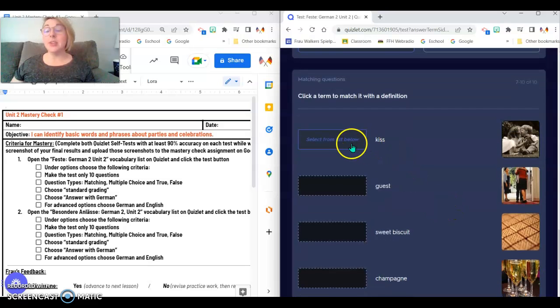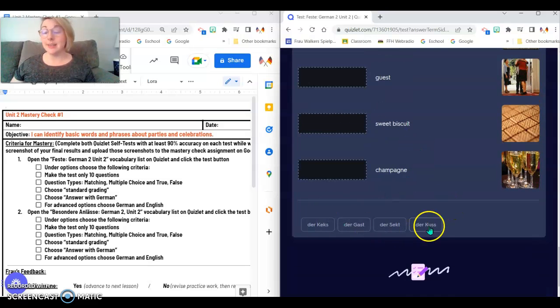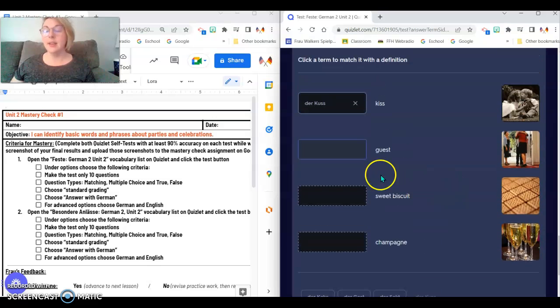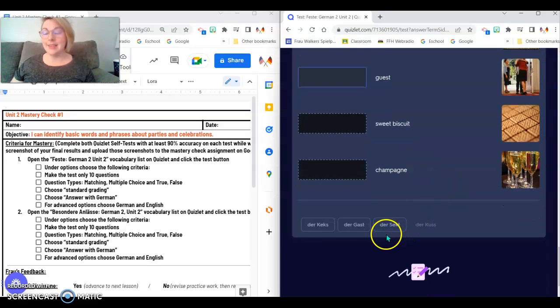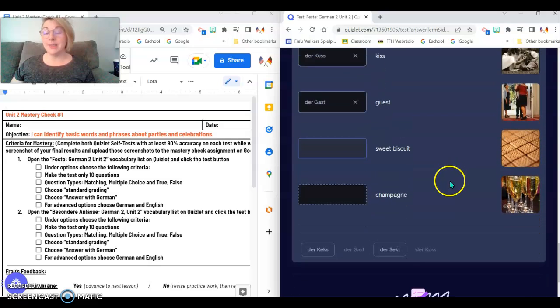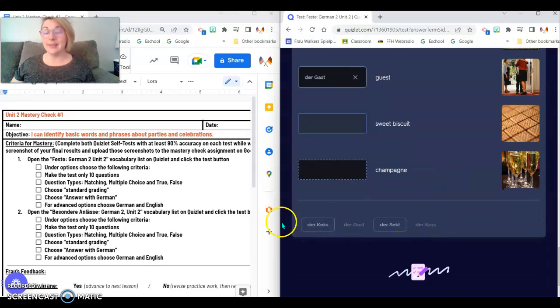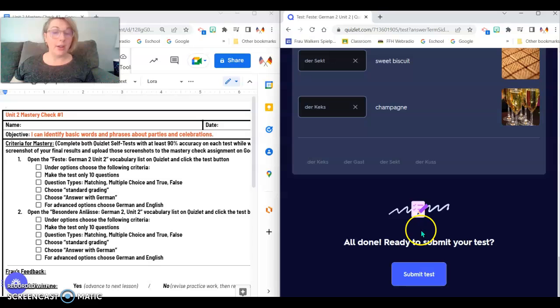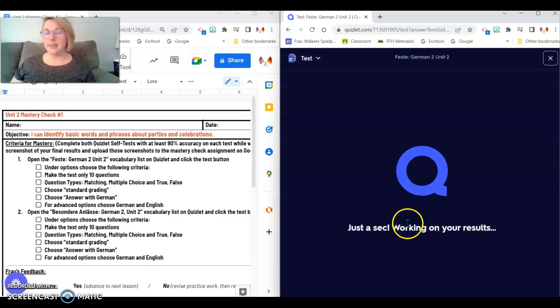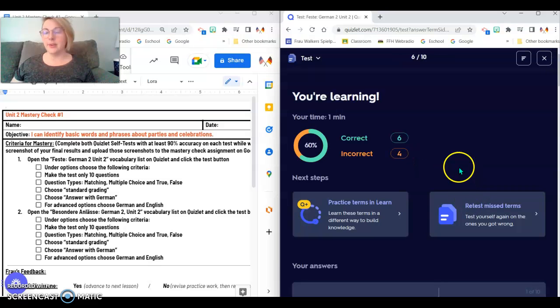This one wants to match, so we've got kiss. Which one is kiss here? Oh, that looks like kiss right there. Next one says guest. I'm guessing that might be Gast. A sweet biscuit. Is that Zecht or Kekse? I'm going to guess Zecht. And then champagne. Well, that must be Kekse. And all I have to do now is press the button that says submit test. And let's see how well Frau Walker did on the first time.